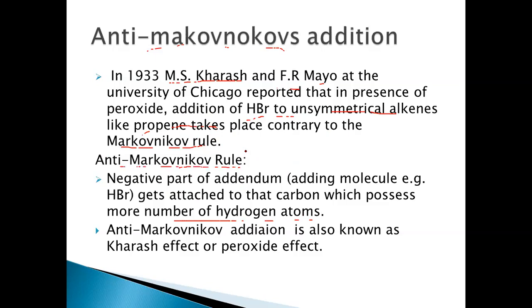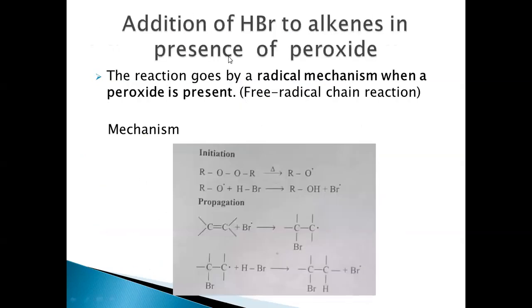The Markovnikov's rule says that the negative part of the addendum goes to the carbon with less number of hydrogens. But anti-Markovnikov's rule is with more number of hydrogens, just opposite to Markovnikov's rule. This anti-Markovnikov addition is also called the peroxide effect or Kharash effect. Let's see this addition of HBr in the presence of peroxide to alkenes in detail now.